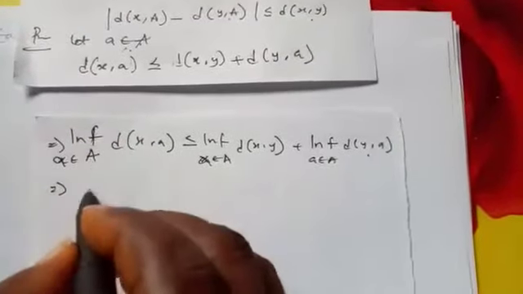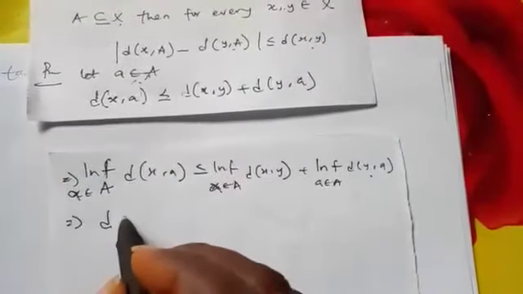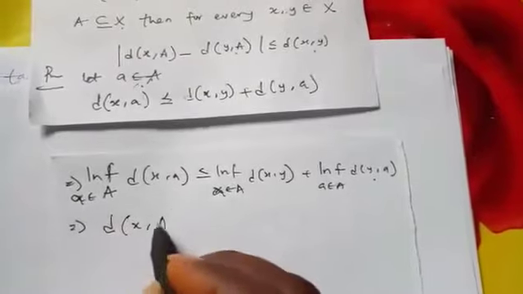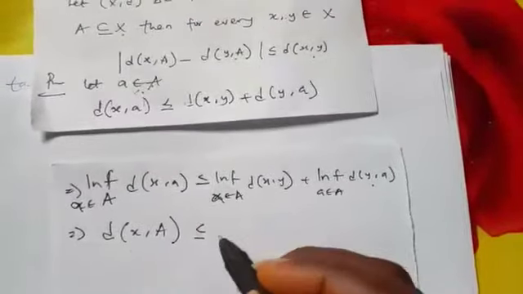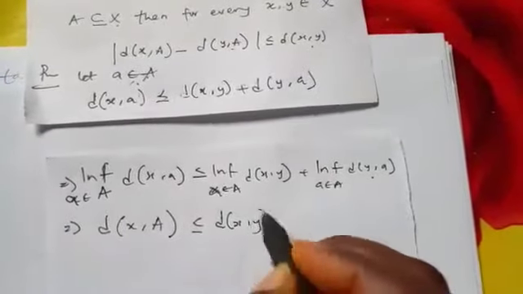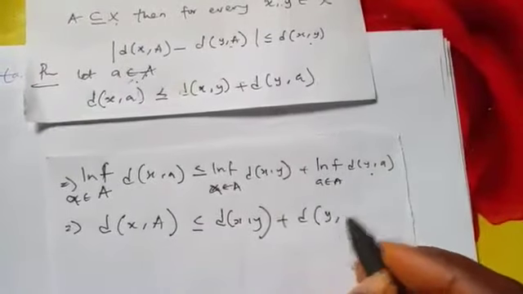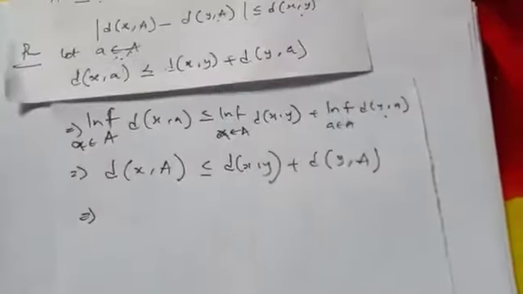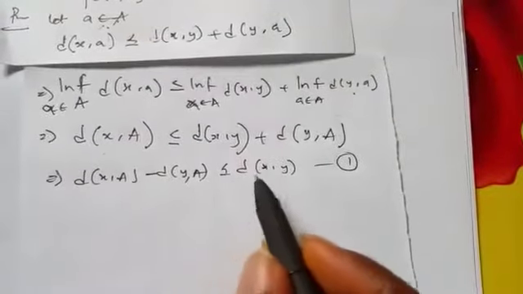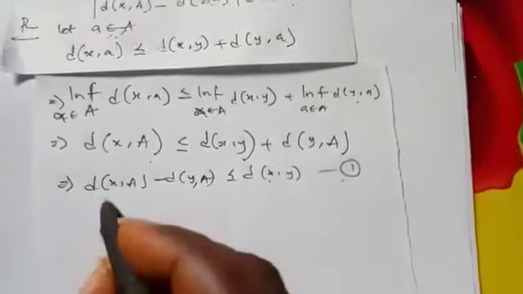From that place, by definition of distance between a point and a set, you will see that this simply means D of S comma capital A. So this is independent of A, so the infimum is still the value. So it's still D of S comma Y, but this one should be D of Y comma big A by definition. So if you collect the like terms, we have D of S comma A minus D of Y comma A is less than D of S comma Y. Let's call this equation 1.